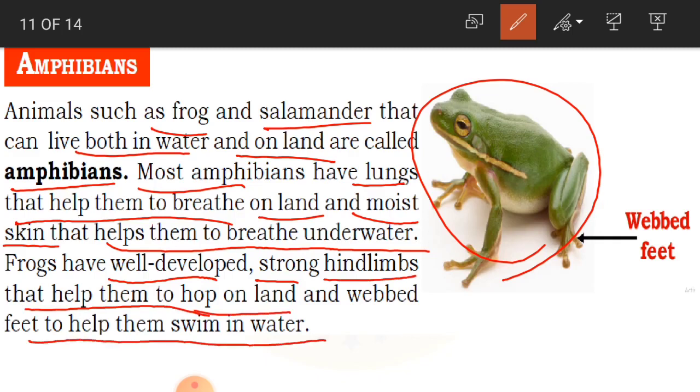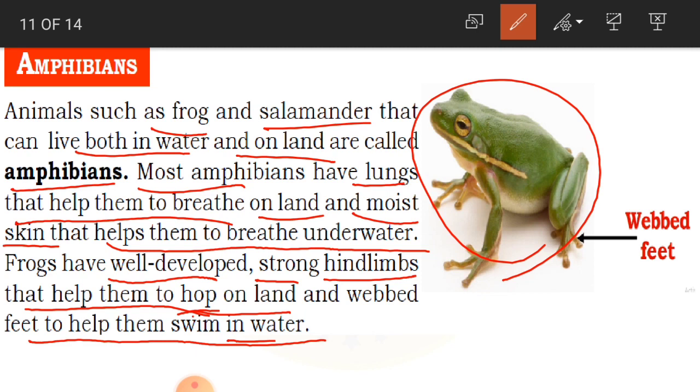Frogs have well developed strong hind limbs that help them to hop on land and webbed feet to help them swim in water. See, the frog is performing two different duties here. When it is on the land, it is hopping. And when it is in the water, it is swimming. How is this possible?